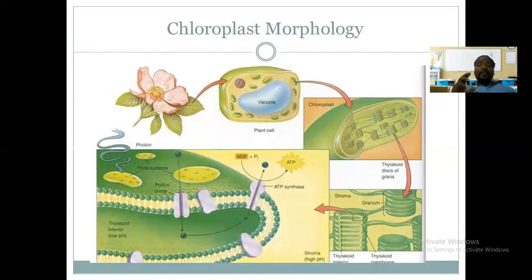Many granum structures are present in a single chloroplast, and these grana are connected with each other by the lamella, isn't it? What we call the thylakoid membrane and thylakoid lamella, the interlamella. So these structures are found in the chloroplast, isn't it?